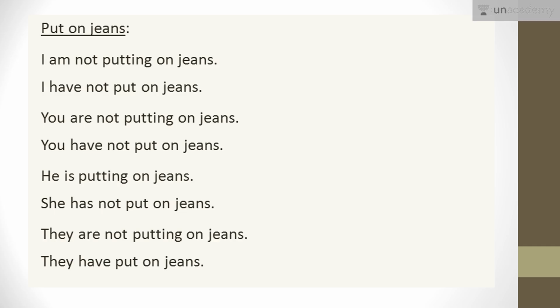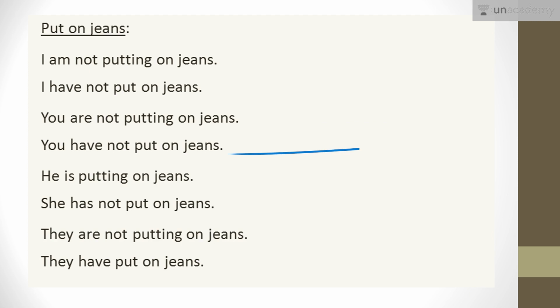The second action which I am having is put on jeans. Again, I would start off with I am action plus ing, but this is negative statement. I am not. Not is here. So I am not putting on jeans. Then the work has been completed. दो तरीके से या तो पहनी होगी या नहीं पहनी होगी. तो नहीं पहनी. I have not put on jeans. I have not put on jeans. मैंने jeans नहीं पहनी. You are not putting on jeans. You have not put on jeans.